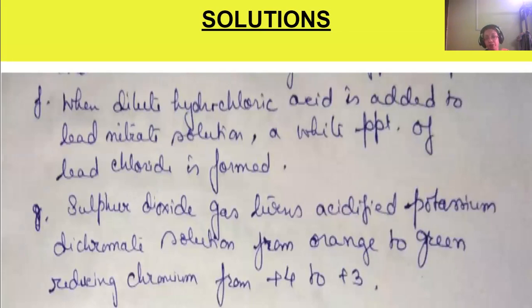+4 to +3. That is chromium. Chromate has a valency of +4. It will come down to +3. Chromium will come down to +3. That is, there is a reduction process taking place.